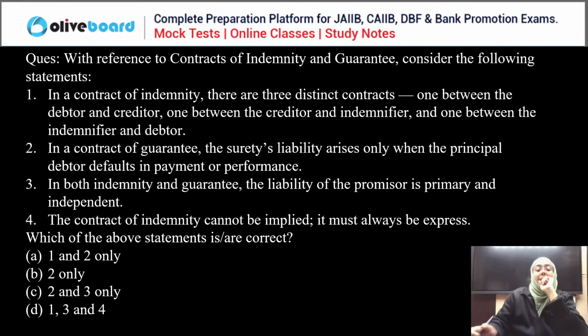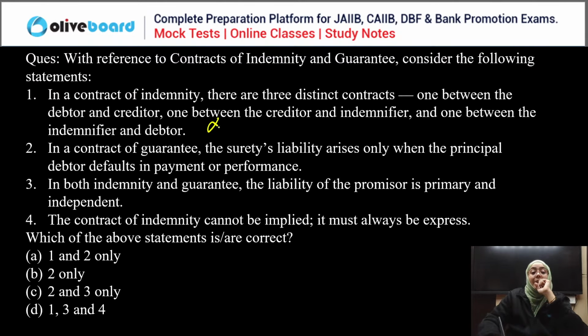In contract of indemnity, there are three distinct contracts? No. In contract of indemnity, there is only one contract between the indemnifier and indemnified, whereas in contract of guarantee, we have three. One between the debtor and creditor, one between the creditor and the surety, and one between the surety and the debtor.